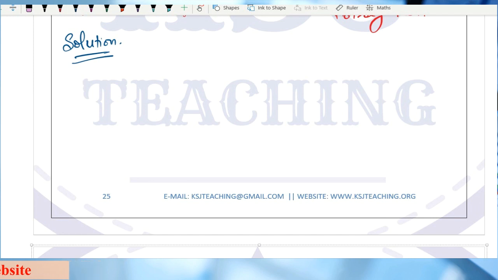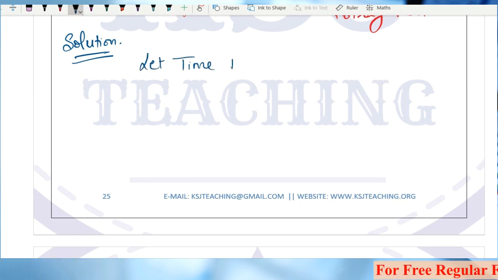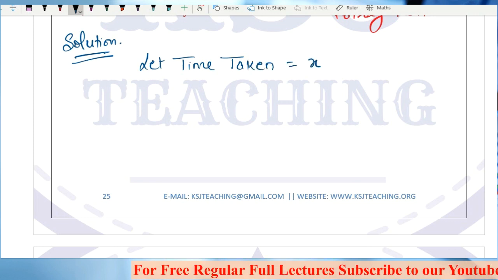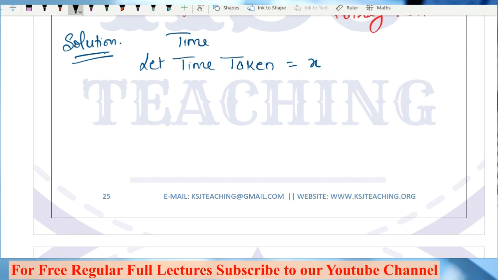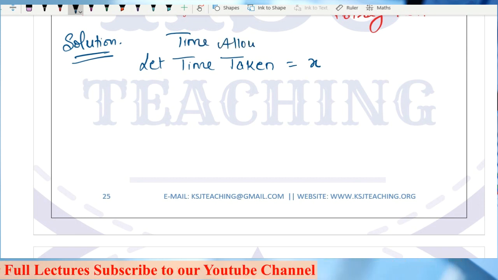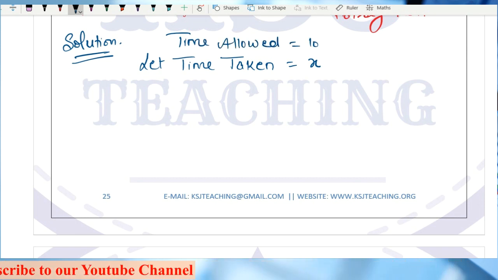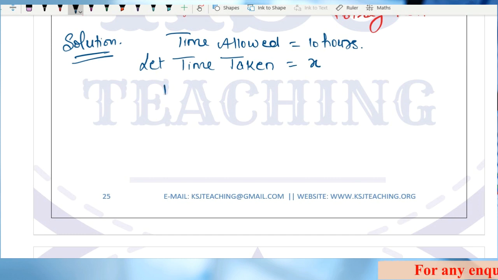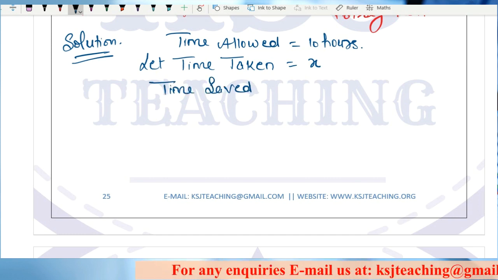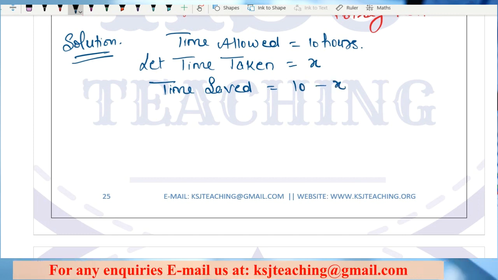So let time taken be X. Time allowed is given as 10 hours, and time taken is X. So what is your time saved? Time saved is 10 minus X.